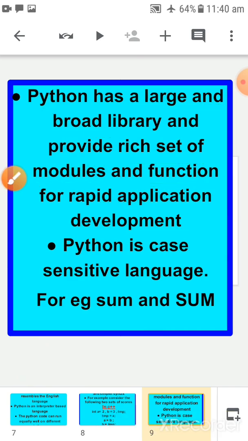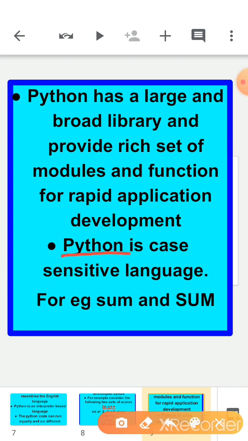Okay children, now the next feature is that Python is a case sensitive language. Case sensitive language means sum in small letters and SUM in capital letters. Both mean sum, but for Python they are very much different. For Python, small letter words are different and capital letter words are different.